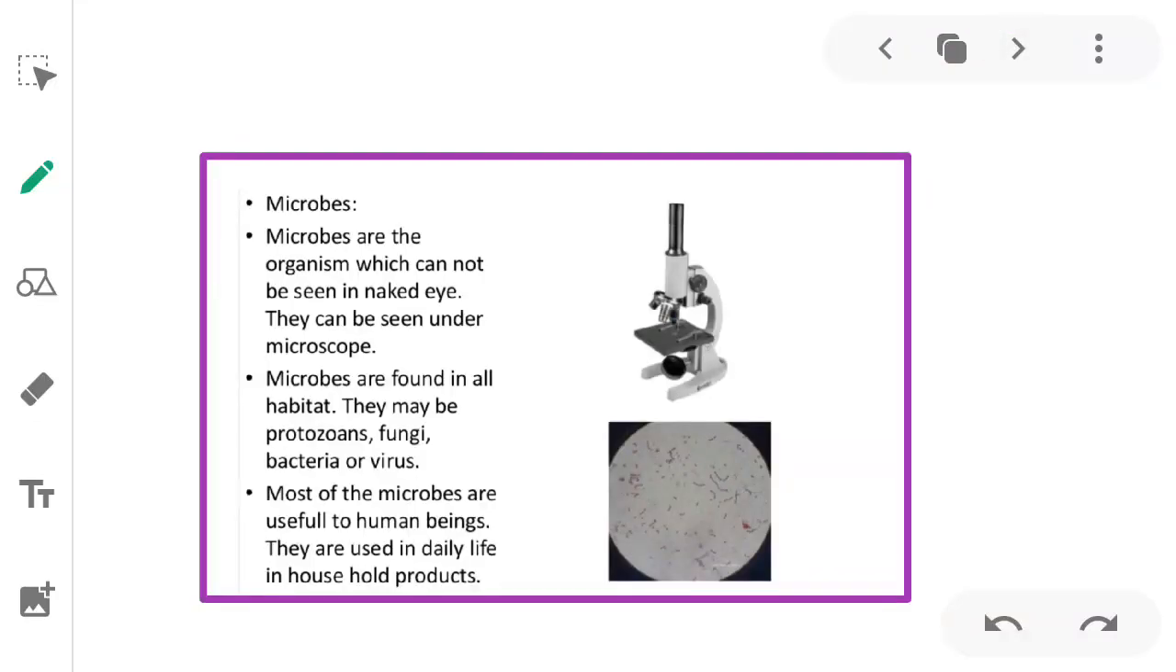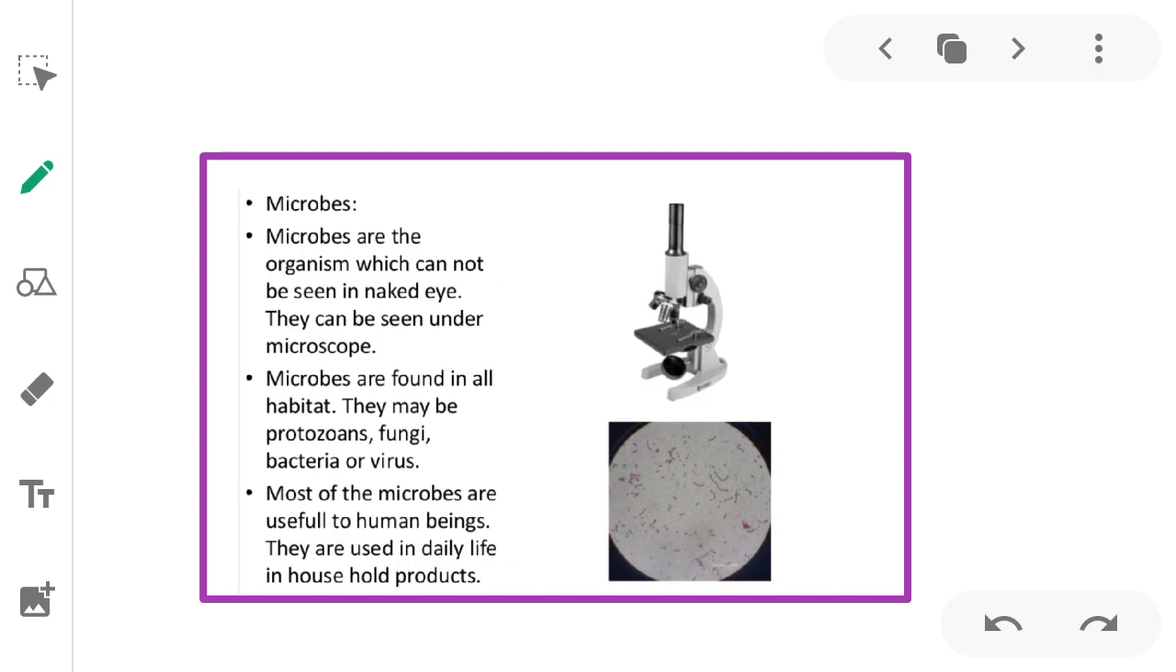What are microbes? Microbes are the organisms which cannot be seen with the naked eye. They can be seen only under a microscope, as we have already studied about the microscope in the first year. Microbes are found in all habitats. They may be protozoans, fungi, bacteria or viruses. Microbes are present everywhere: in soil, water, air, inside our bodies and that of other animals and plants.